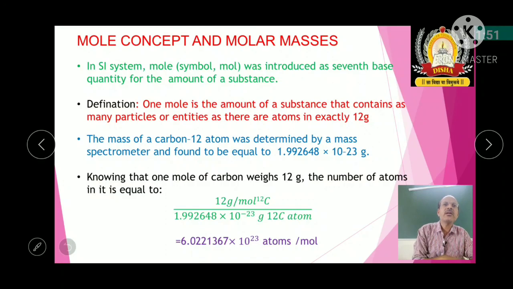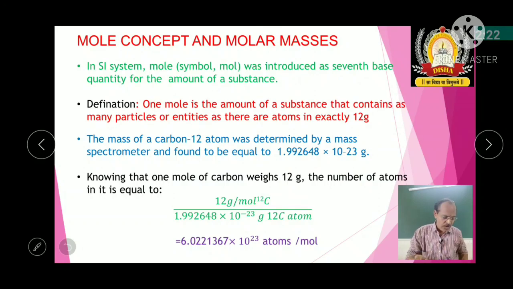For example, the mass of carbon 12 atom was determined by mass spectrometer and found to be equal to 1.992648 into 10 to the power of minus 23 gram. Knowing that 1 mole of carbon weighs 12 gram, the number of atoms in it is equal to, based on this calculation, you can see 6.022137 into 10 to the power of 23 atoms.